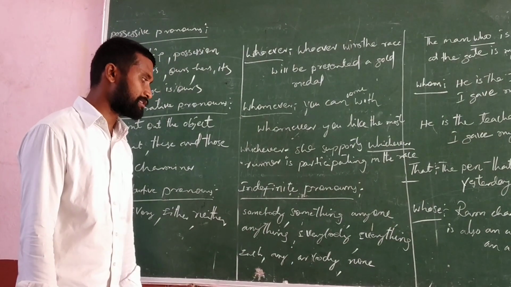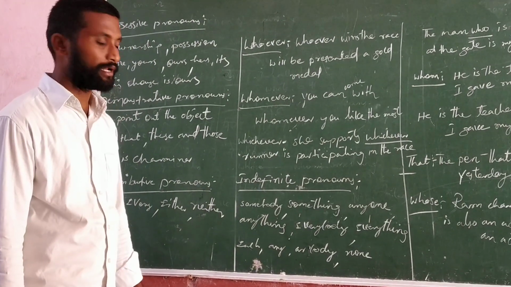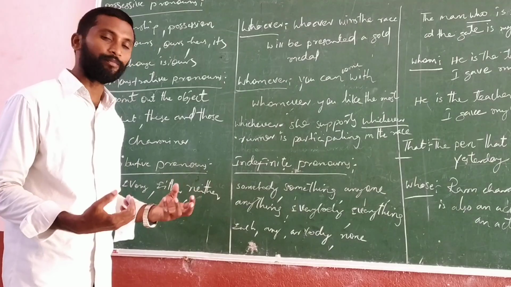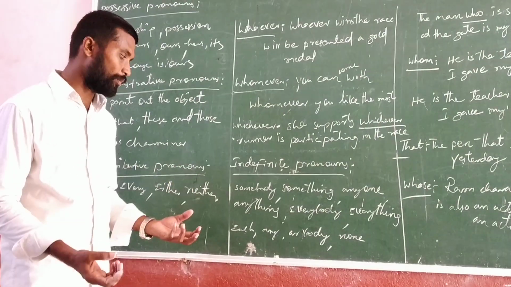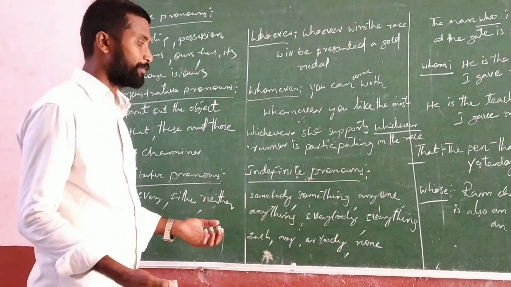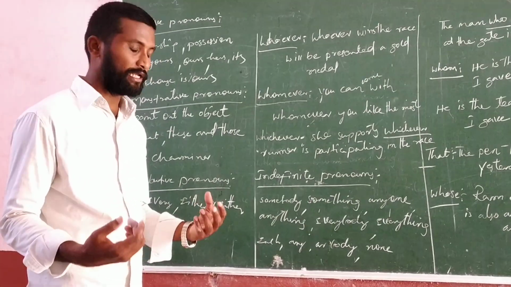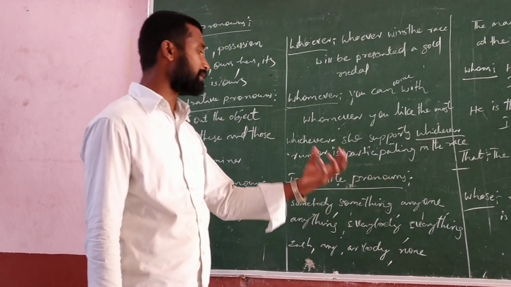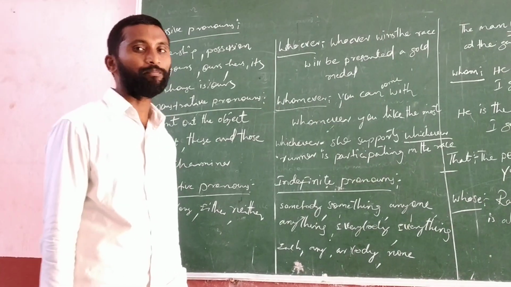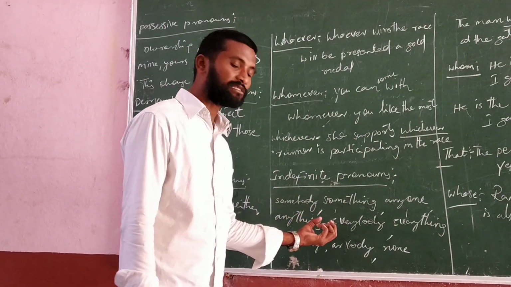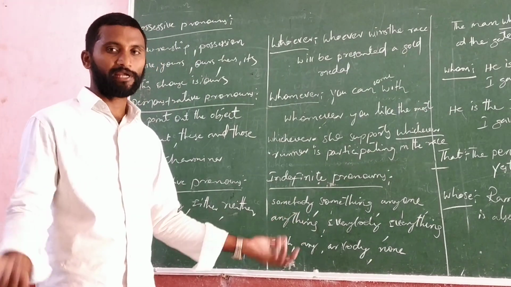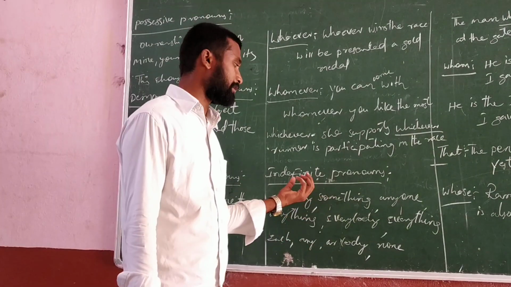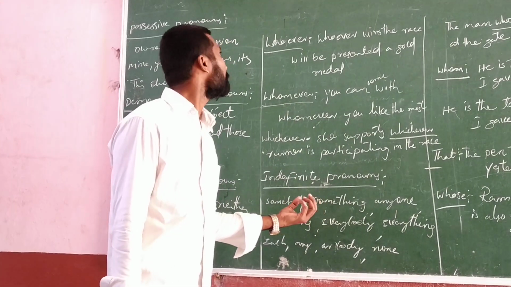And the next one is the indefinite pronouns. If you see some indefinite words: somebody, something, nobody, anything, everybody, each, any, anybody, none. These are the indefinite pronouns. Indefinite pronouns means here it is not particular. Somebody, anyone, everyone, everybody. In this way also we can use indefinite pronouns.